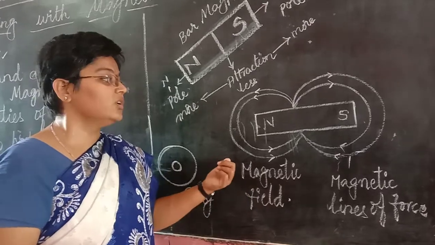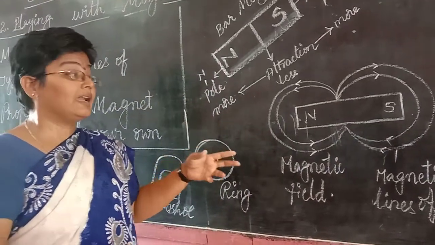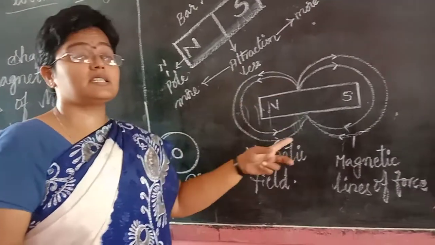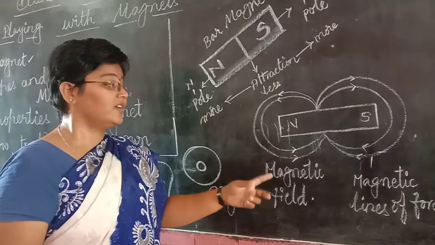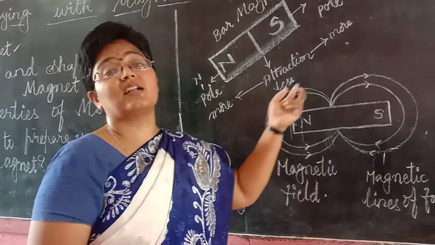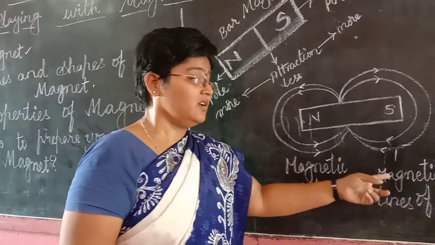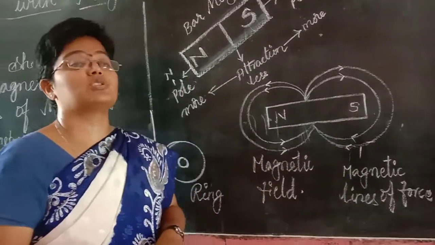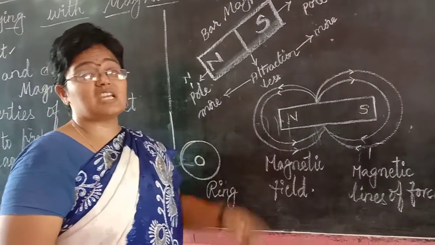This is how the magnet works with the help of two poles. The place around which the attraction of the magnet goes along is the magnetic field, and the lines surrounding the magnet are the magnetic lines of force. You can see the way the attraction takes place.